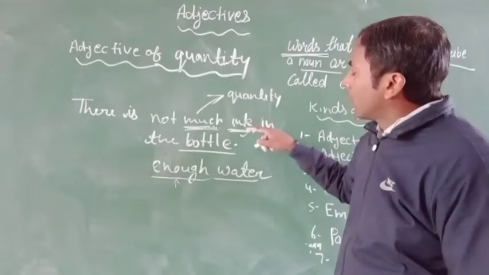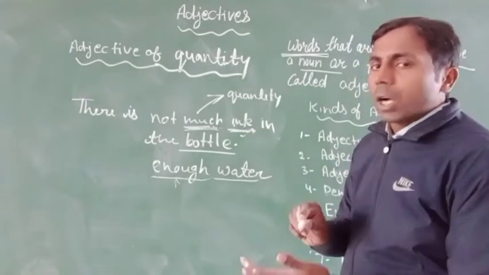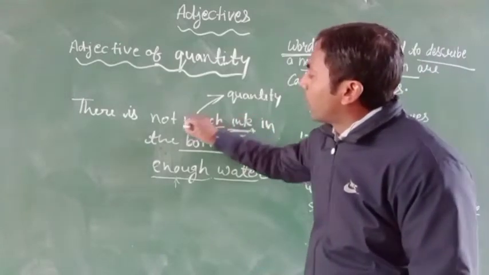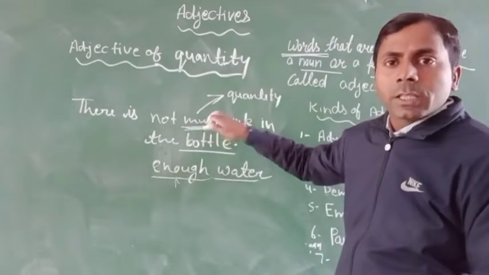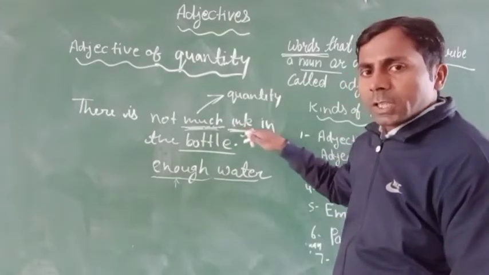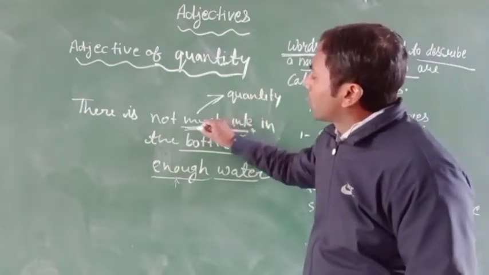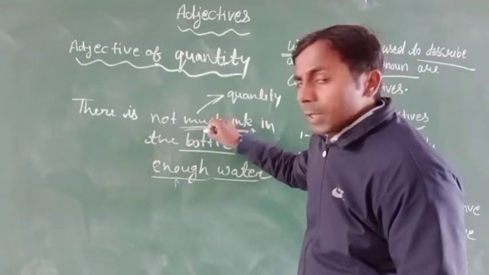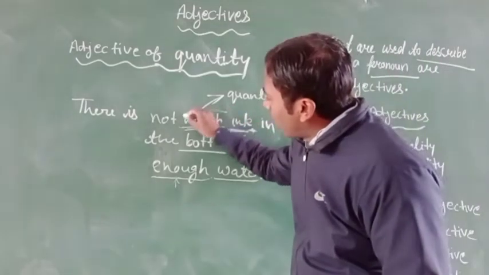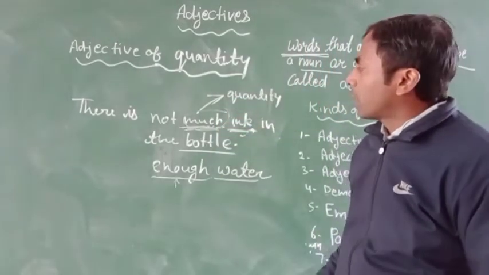Ink is an uncountable noun, and we cannot count it. So we can express it with words like more, much, many, etc. These are the words used to express its measurement. When we use these words with a noun word, that word will be a quantity. What kind of adjective?